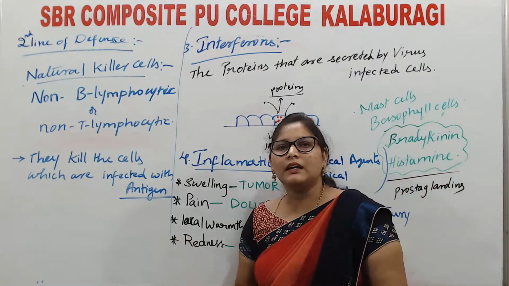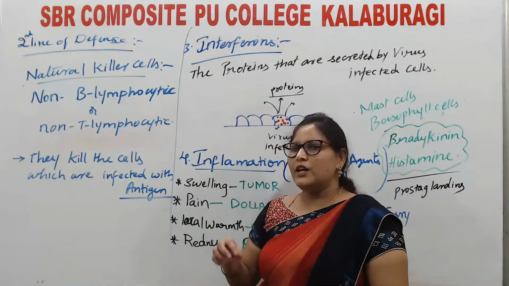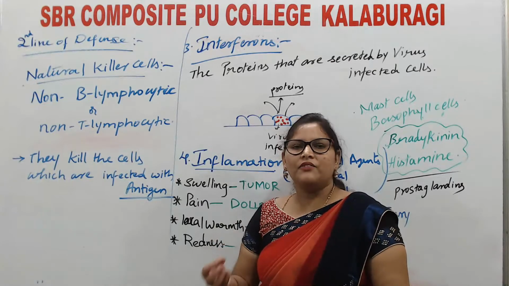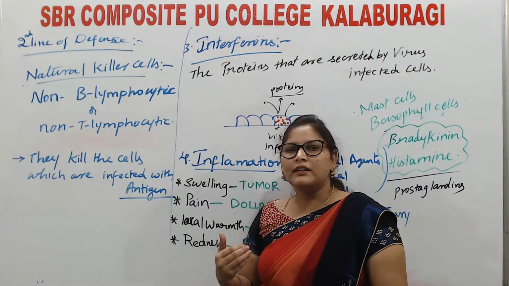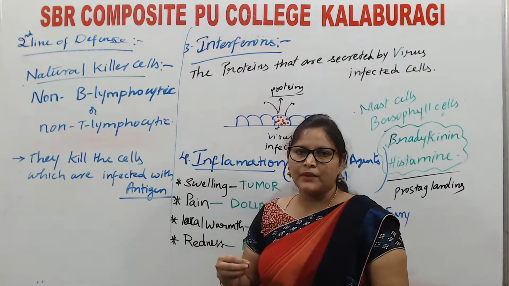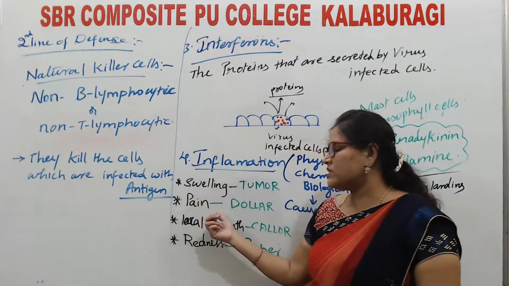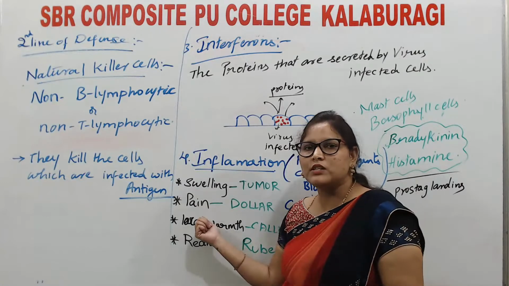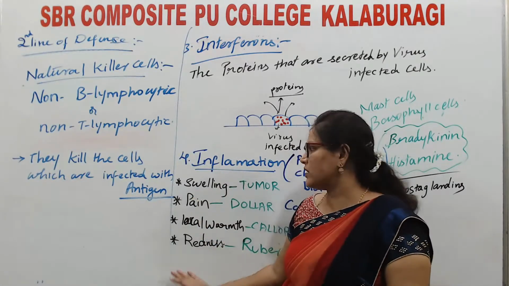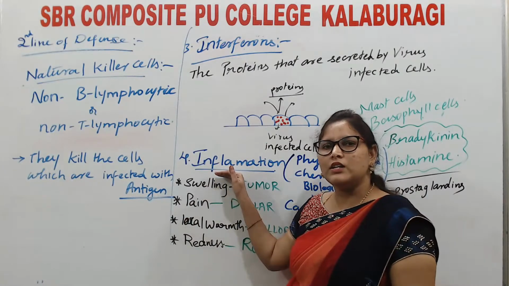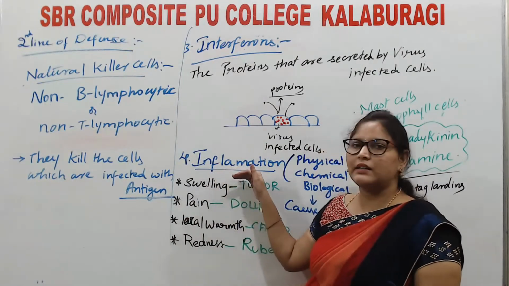How does it come under the second line of defense? See, if any injury occurs and your immune system is not responding, then we cannot tell that our body has been affected. But if it is showing responses, it means our immune system is responding against the disease causing pathogen. So inflammation is one of the defense mechanisms.